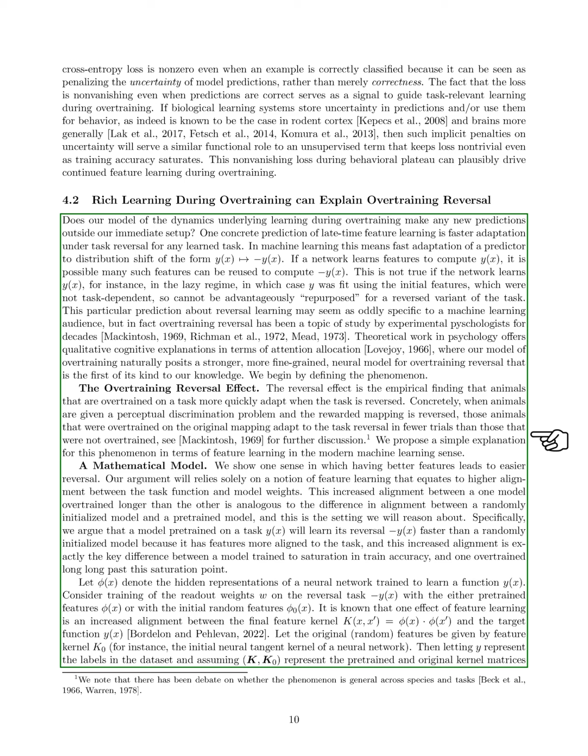We denote the hidden representations of a neural network trained to learn a function as phi(x). When training the readout weights on the reversed task, we can use either the pre-trained features or the initial random features. It is known that feature learning increases alignment between the final feature representation and the target function. We can express this alignment mathematically, and if both the original and pre-trained features align well with the target, we can establish a condition that shows improved task model alignment.